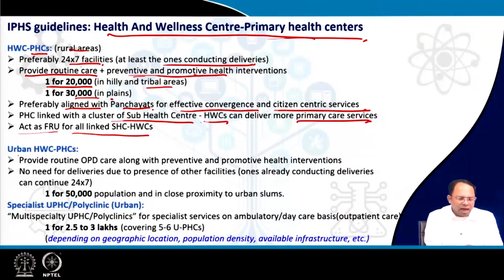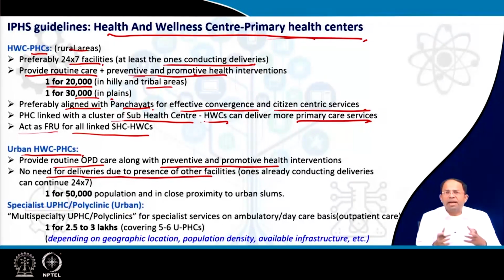Now, in the case of an urban primary health center, these provide routine outpatient care, along with preventive and promotive health interventions as well, similar to the rural areas. And there is no need for deliveries, because in an urban area the spread is not too much. People get other kinds of facilities, so there is no need for delivery facilities over there. And because of that, there is no need to have any kind of 24/7 facility.